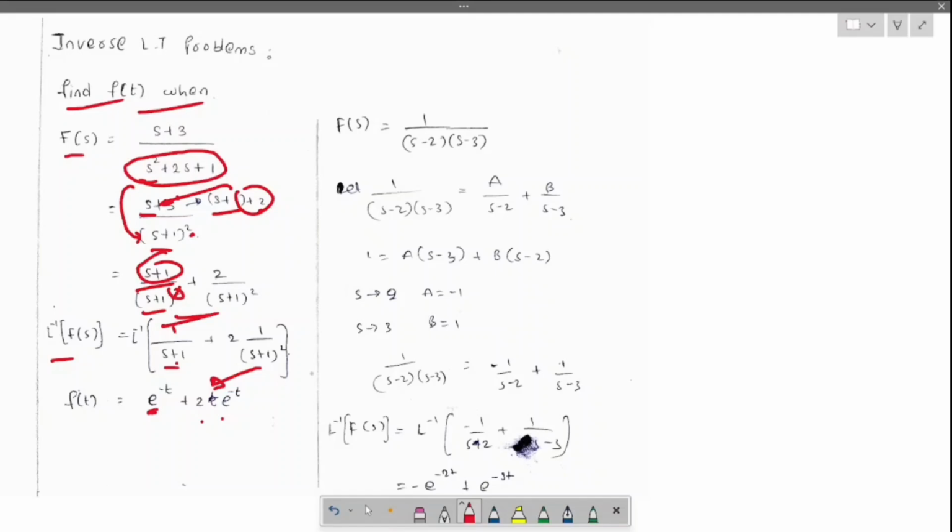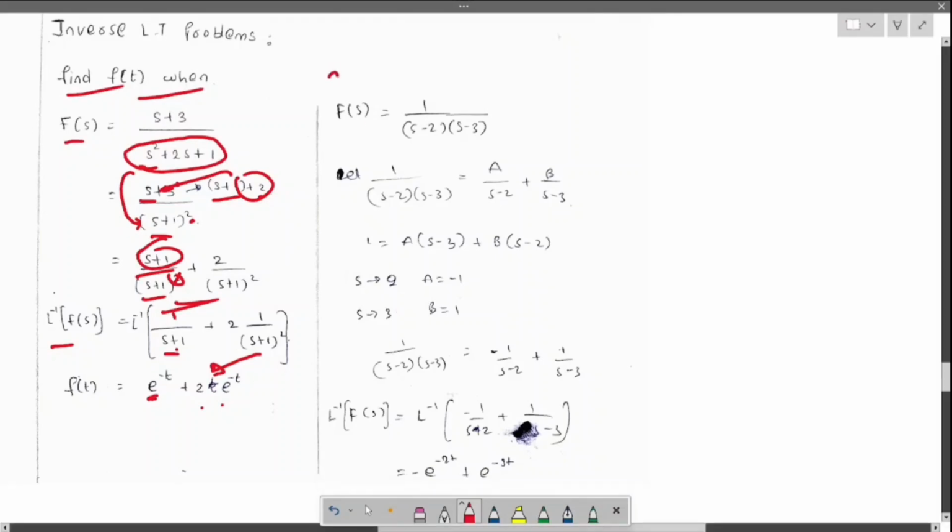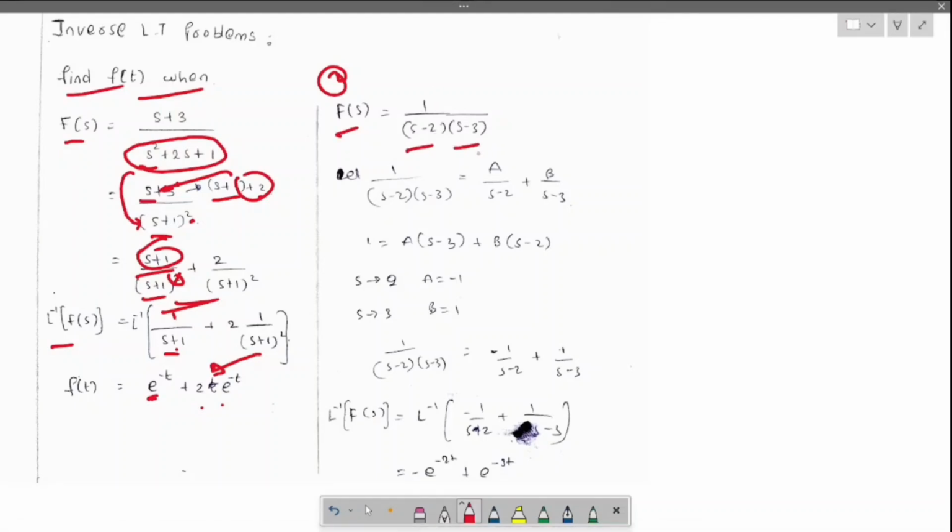Now let us go for the second problem. F of s is 1 by (s minus 2)(s minus 3). Here there are two factors, s minus 2 and s minus 3, which is complicated. So why can't we transform it into separate terms for s minus 2 and s minus 3, which is easy? Let us write a by s minus 2 plus b by s minus 3. Then what are a and b?